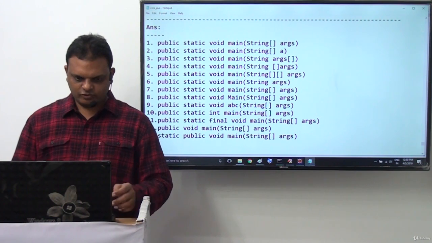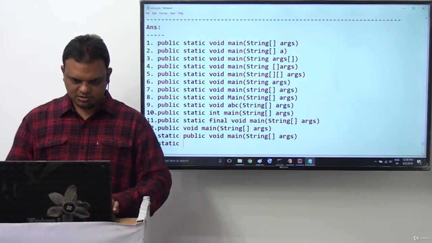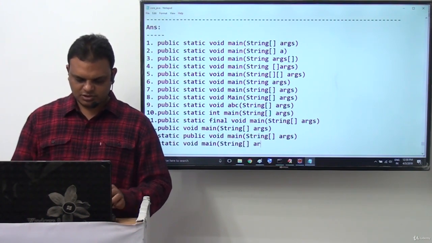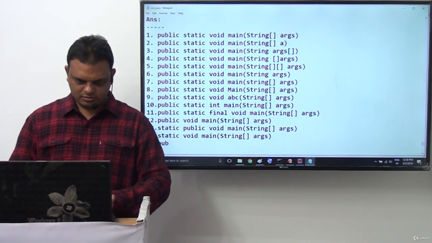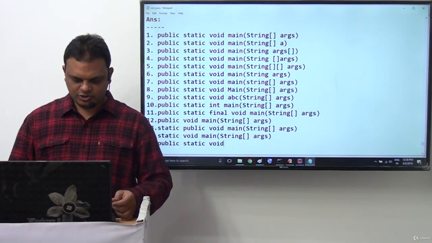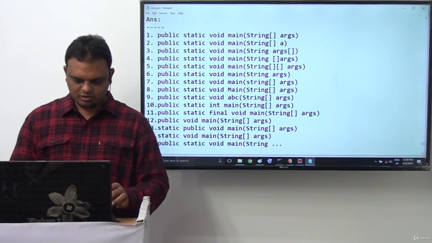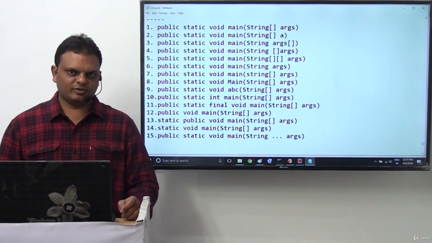Then the fourteenth one is static void main(String[] args). The fifteenth one is public static void main(String args). So these are the different syntaxes I provided.